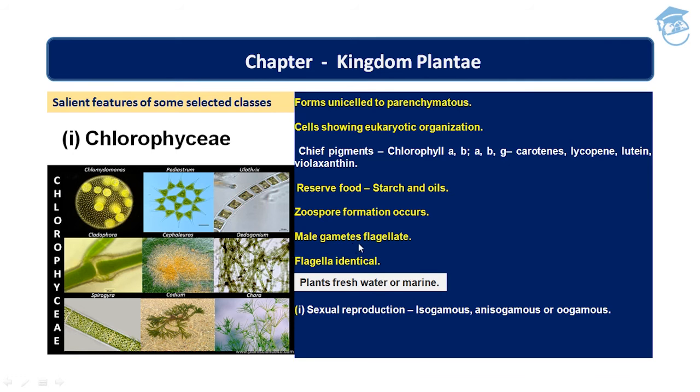Male gametes are flagellate, and the flagella are identical. Plants could be freshwater and also marine. In Chlorophyceae, sexual reproduction takes place, such as isogamous, anisogamous, and oogamous.